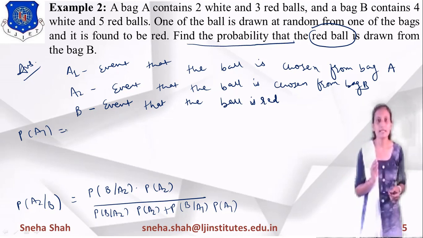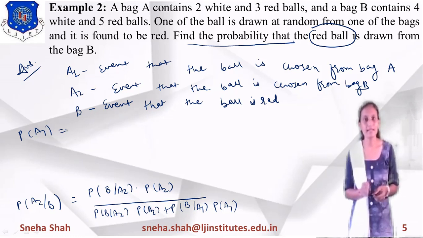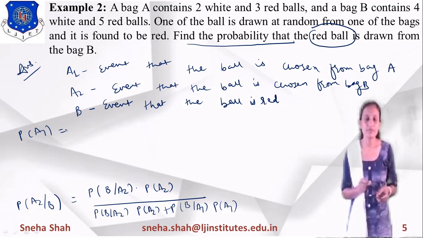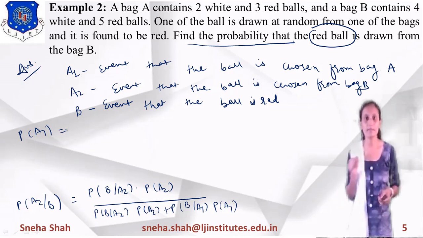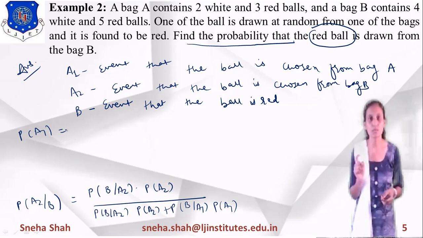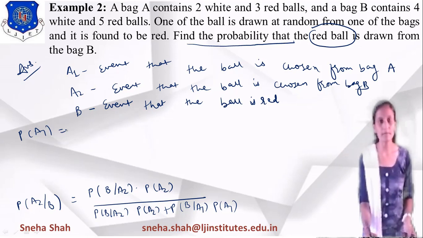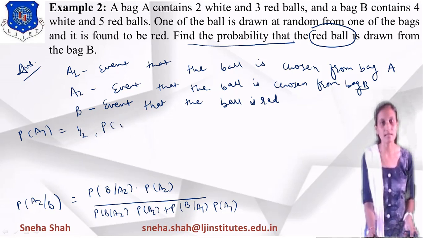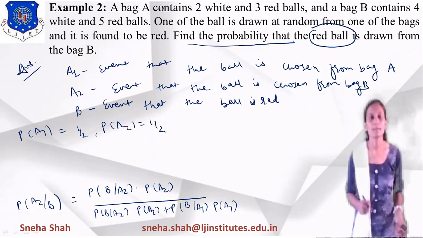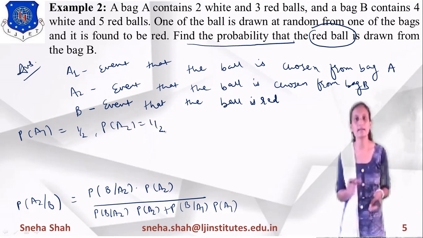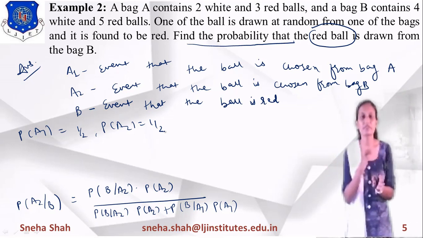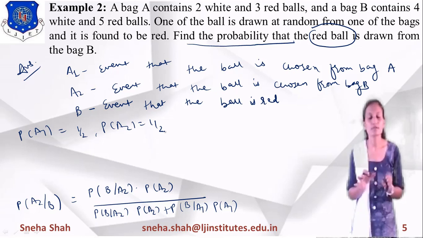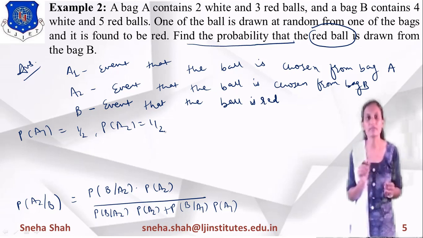If we take it as equiprobable, then it is 50-50%, which is 50 divided by 100, so it is 1 by 2. So the probability of A1 equals 1 by 2. Same way, probability of A2 equals 1 by 2, because we select a ball from either bag A or bag B, 50-50% selection. So the probability equals half.